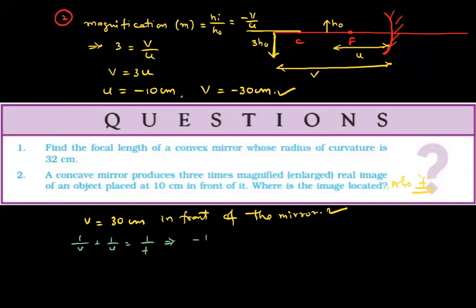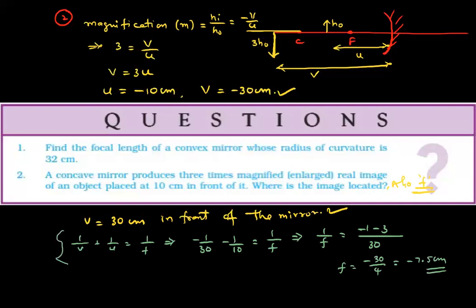That is minus 1 by 30 minus 1 by 10, which is equal to 1 by f. That's 1 by f equal to, taking LCM 30, minus 1 minus 3. Therefore, f equals minus 30 by 4, which is minus 7.5 centimeters. The focal length of the mirror in this situation is minus 7.5 centimeters. This green color one is not asked by them, we are just finding it for additional knowledge.